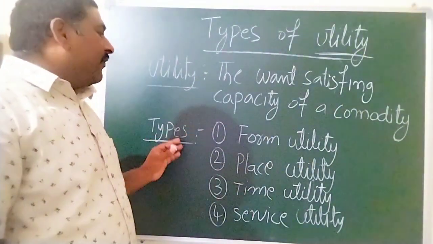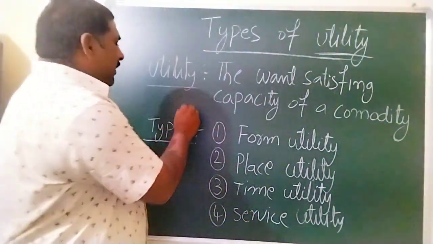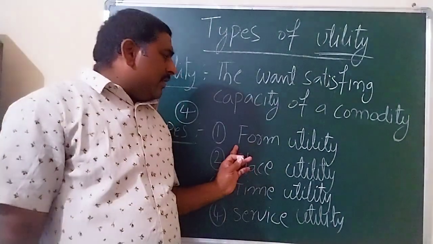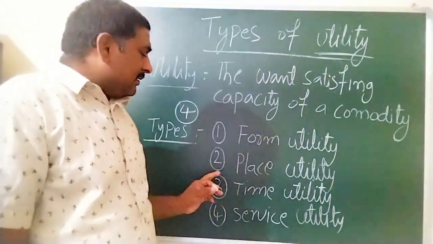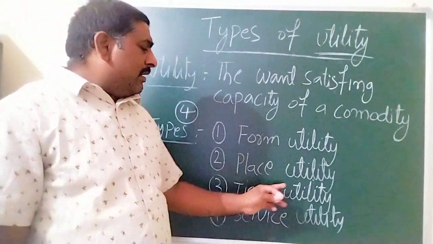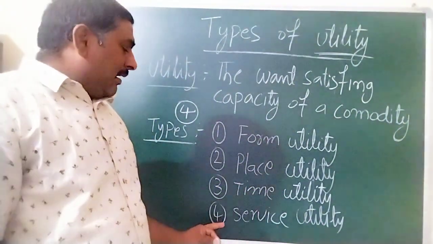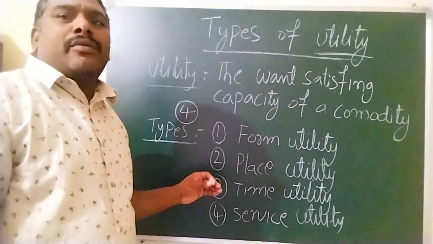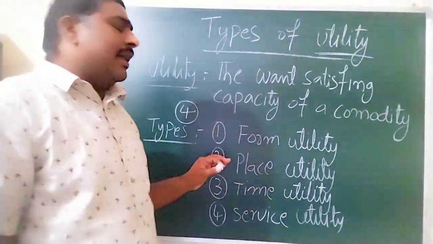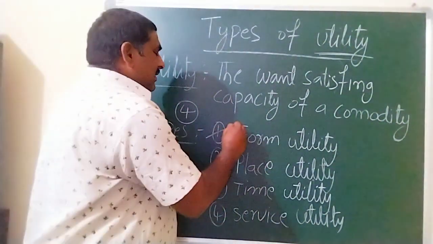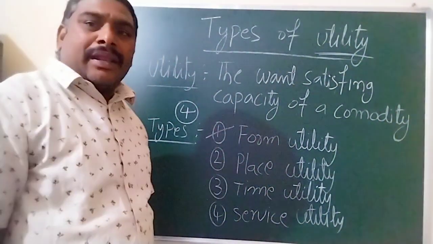So there are different types of utility. There are 4 types of utility. The first one is form utility. The second one is place utility. The third one is time utility, and the fourth one is service utility. One by one I am going to discuss these utility types.